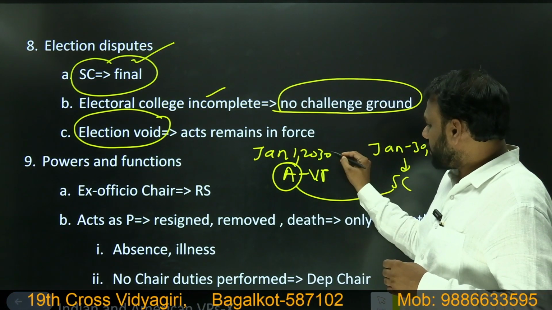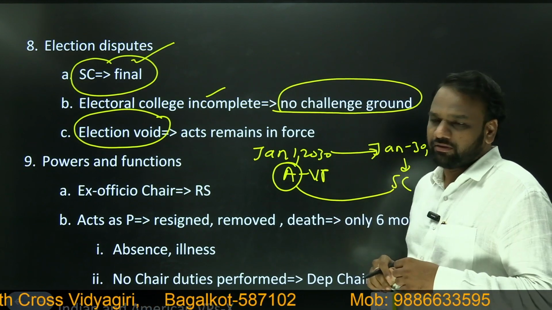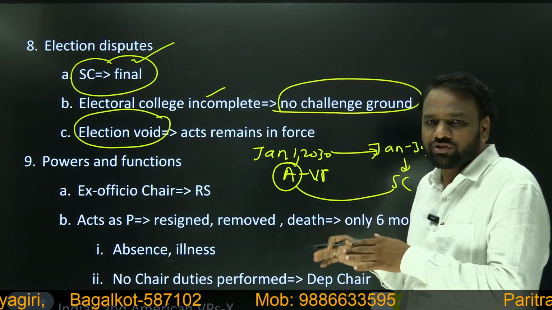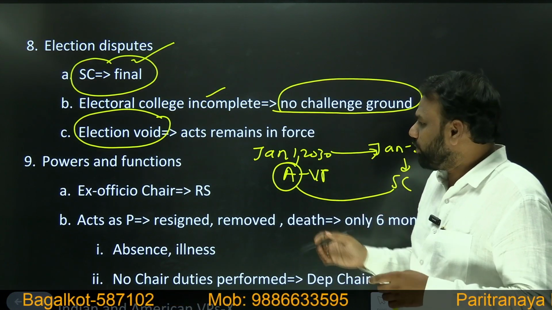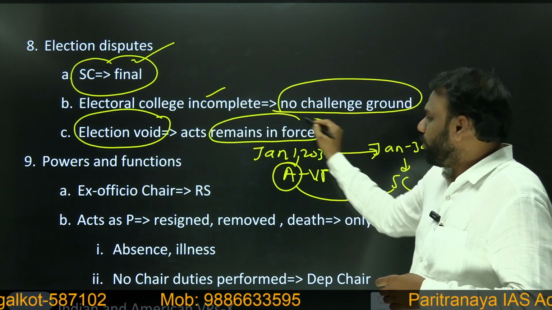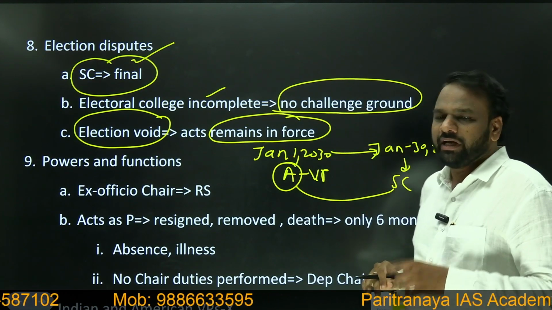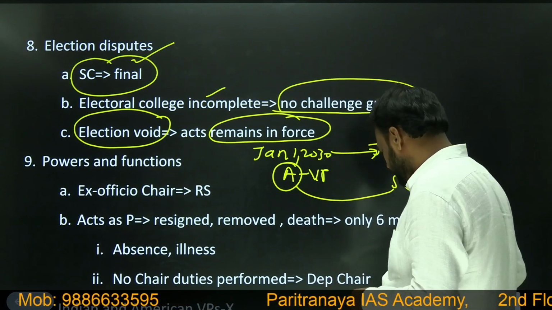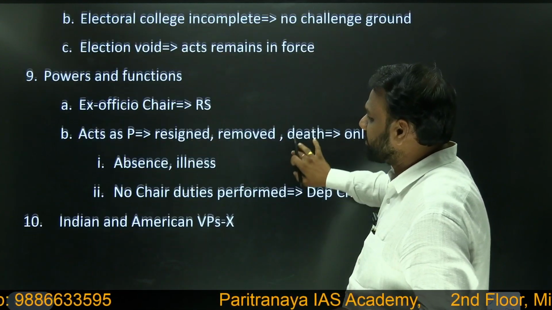But A has already worked as Vice President of India for 1 month. So whatever actions he has taken, will they remain in force or will they become invalid? Very important: the acts remain in force. Whatever work he has done in this 1 month is not invalidated, it will remain in force. Very important. Next, we shall look into the powers and functions.